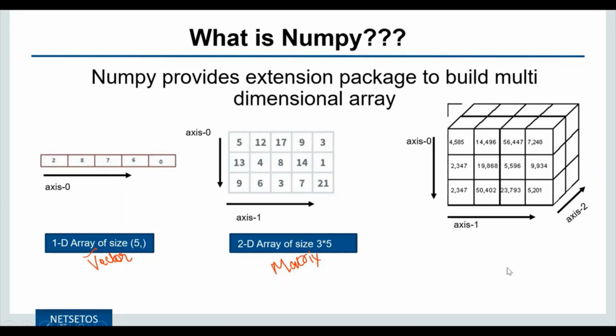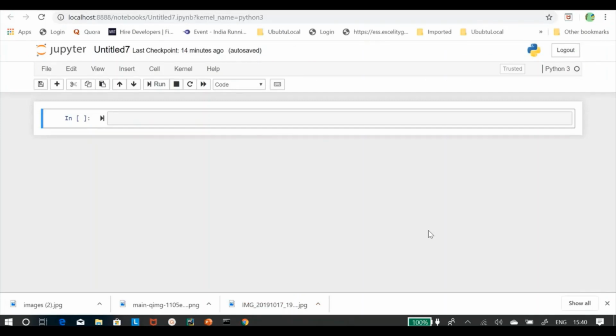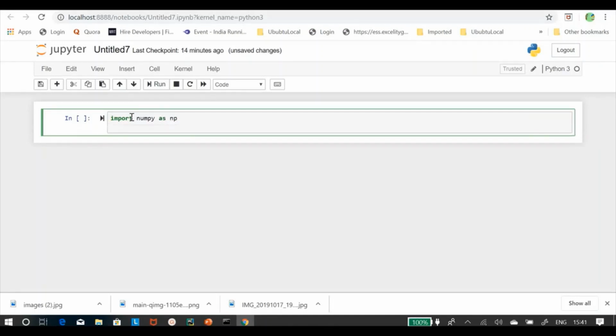Let's see it on Jupyter. From now onwards, I'll be using Jupyter as my IDE. And here I have used Python 3, as you can see on the right side of the screen. When we represent an array in NumPy, we need to first import NumPy. So here I have to write import numpy as np. Then I'll give a variable to which I'll assign the array.